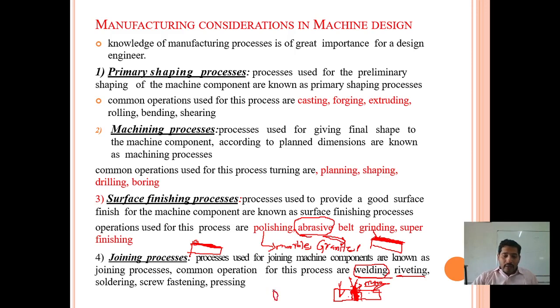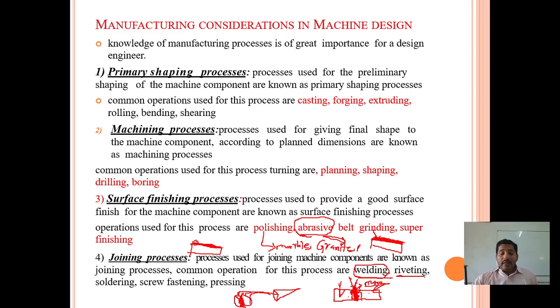Like this is a soldering machine, and if you want to join one metal to another, we place the soldering wire between the two workpieces. If you apply heating, it will join the two bodies.